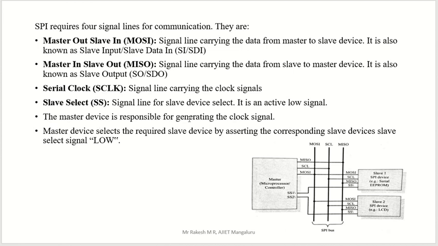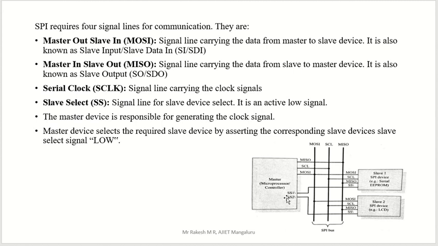The master device is responsible for generating the clock signal. That is the job of the master. For synchronizing purpose, the slave should synchronize with the master. So the clock signal is generated by the master itself. The master device selects the required slave device by asserting the corresponding slave select line low. That active low concept I already told.